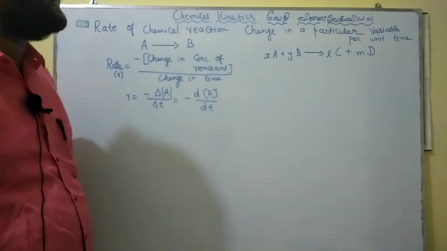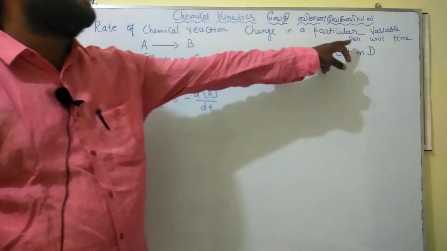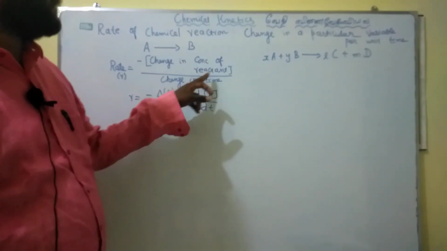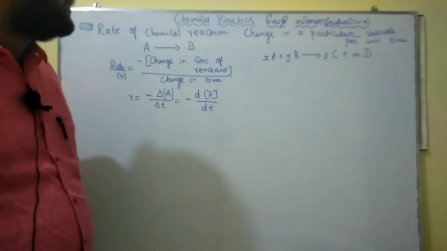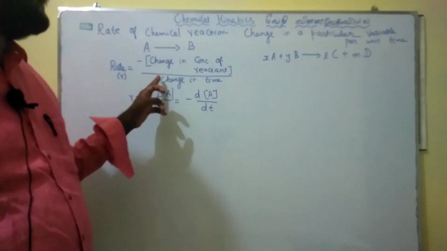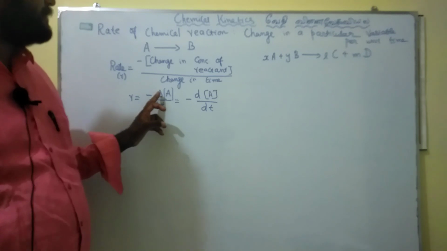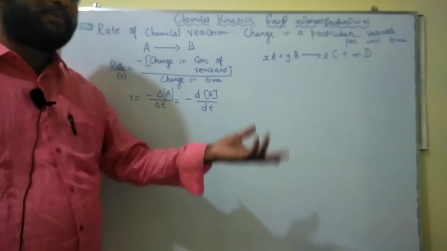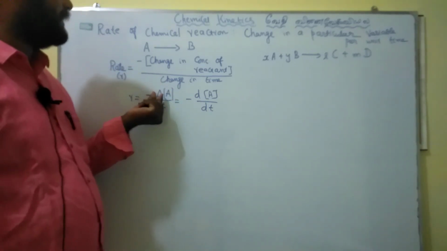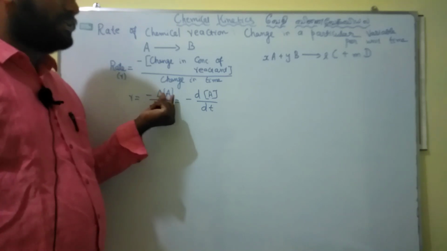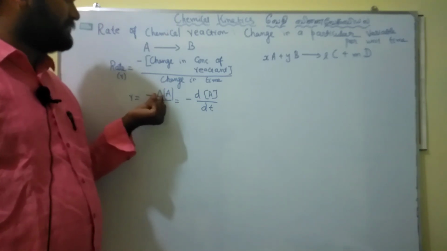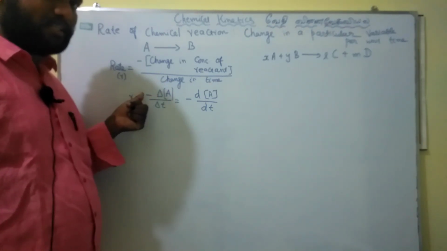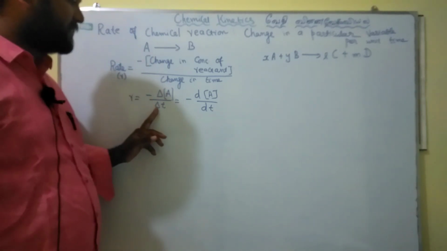So we are discussing time. The change in a particular variable per unit time. Here the variables are the change in concentration of reactant with respect to change in time. The change is given as delta. Initially you take 5 gram, after some time t it may be 3 gram, 2 gram, 4 gram. So a change of reactant is observed, hence the change in reactant concentration. The negative sign implies the concentration of the reactant keeps on decreasing with respect to change in time.